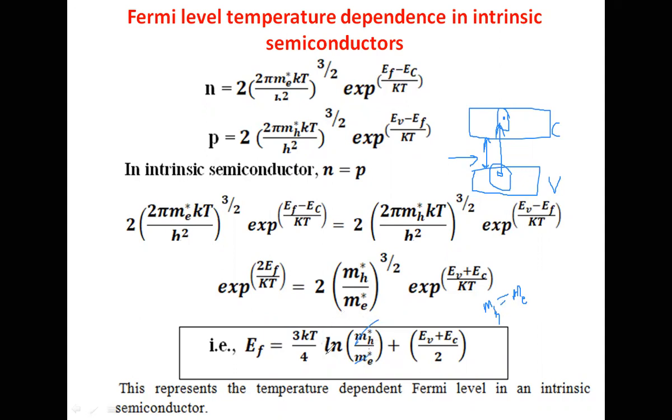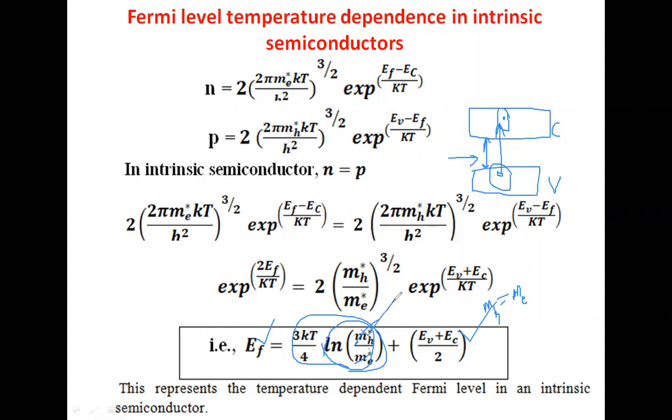So ln of 1 is 0, and the first term becomes 0. Then we get the value of EF as (EV plus EC) by 2. Under this condition the Fermi energy level is independent of temperature.